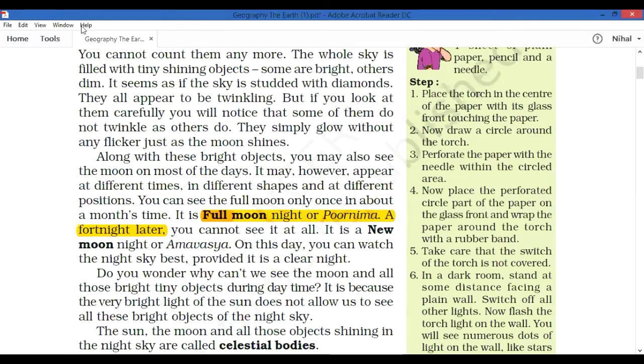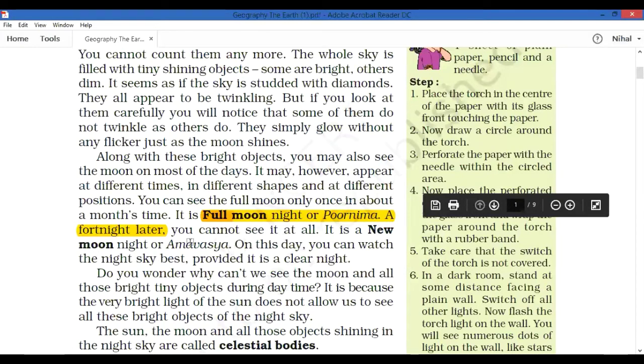If the moon is round and bright, then it is said to be full moon night or Purnima. Please write it down in your rough book, not in your notebook, rough book. Please note it down. When the night sky has a full moon, it is said to be full moon night or Purnima.